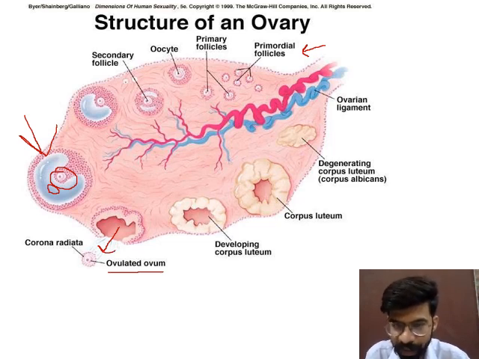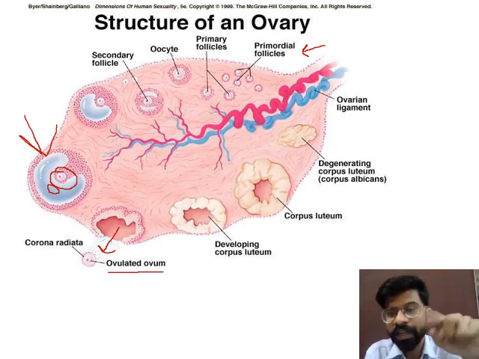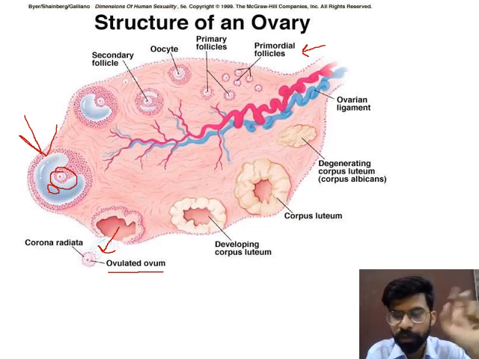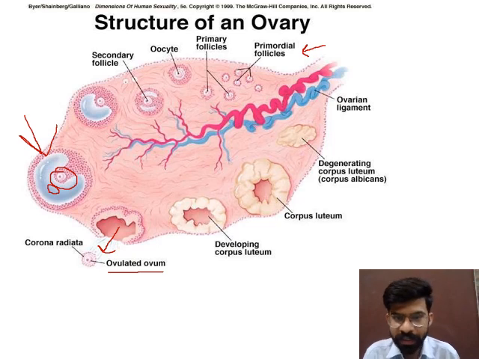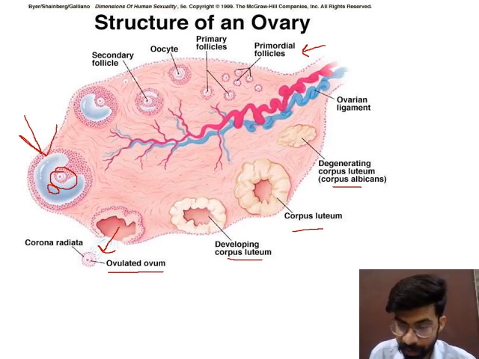In this event, the ovary releases the egg, and the egg is held by the finger-like projections of the fallopian tube, the fimbriae. So the outer cell layer degenerates, and it leads to the formation of corpus luteum, and corpus luteum degenerates to form corpus albicans, and it will degenerate out of the female body from the ovary.